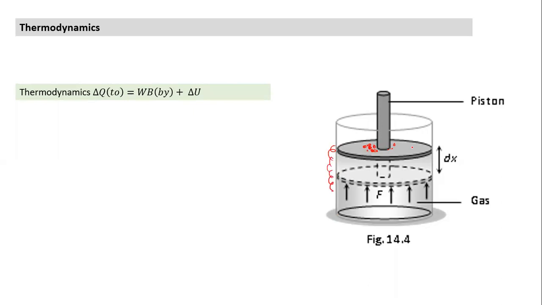Suppose I keep it insulated like this. How do I control the temperature of the gas? I bring it in contact with an object. Suppose I bring it in contact with a heater which is at 100 degrees centigrade. If we keep contact, it will acquire 100 degrees centigrade temperature. Then I bring it in contact with another heated object, which is at 101 degrees centigrade. So progressively, if I keep bringing this cylinder in contact with a reservoir at a gradually increasing temperature, the temperature also keeps rising. Transfer of heat is taking place. But I can control the temperature by making sure it comes to thermal equilibrium with the object.